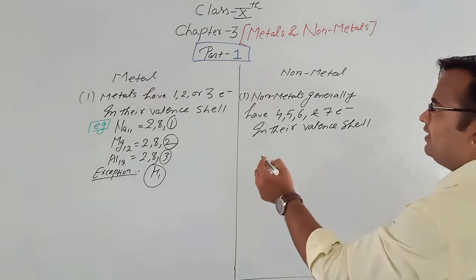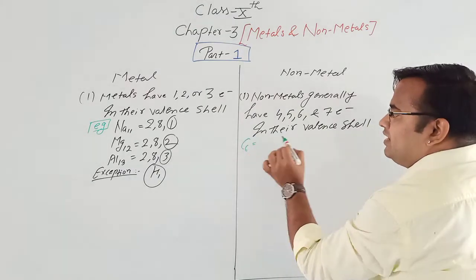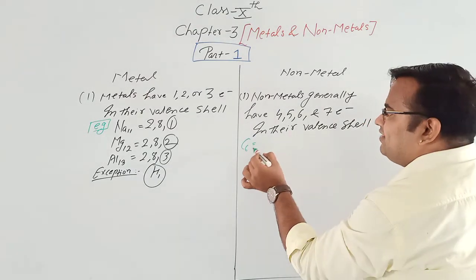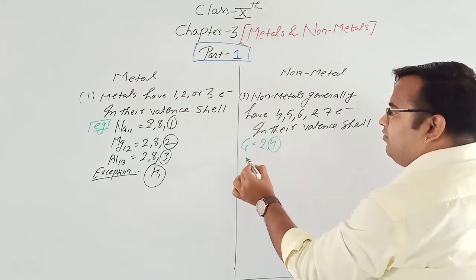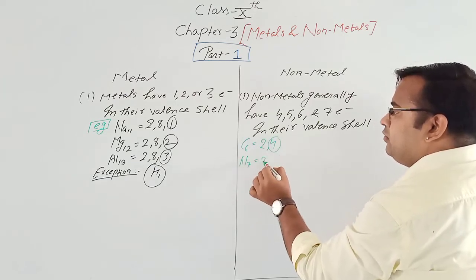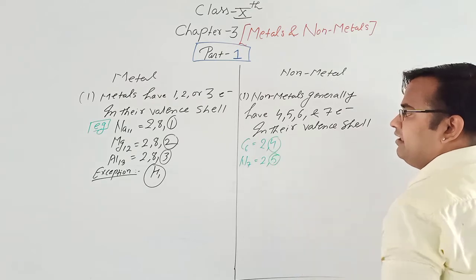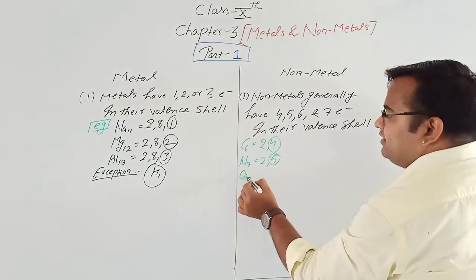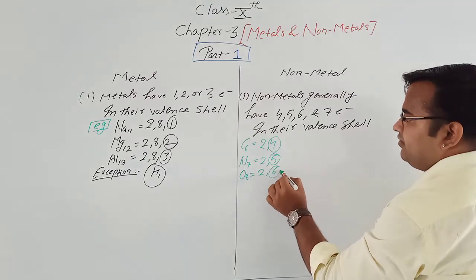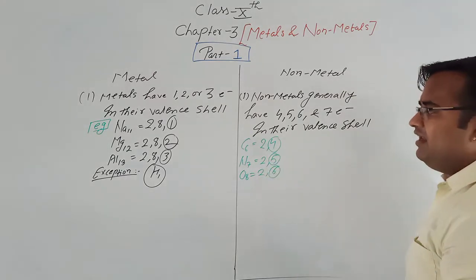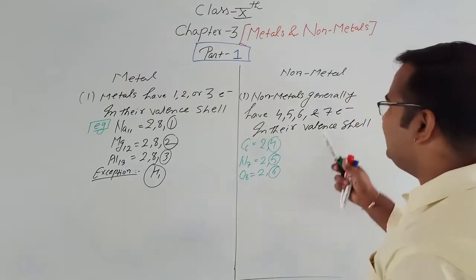For example, non-metals, carbon. Carbon atomic number is 6. So what can we write as the configuration? 2, 4. See, 4 electrons. We can have nitrogen 2, 5. See, we can have oxygen 2, 6. See, 4 electrons, 5 electrons, 6 electrons and 7 electrons in the valence shell.